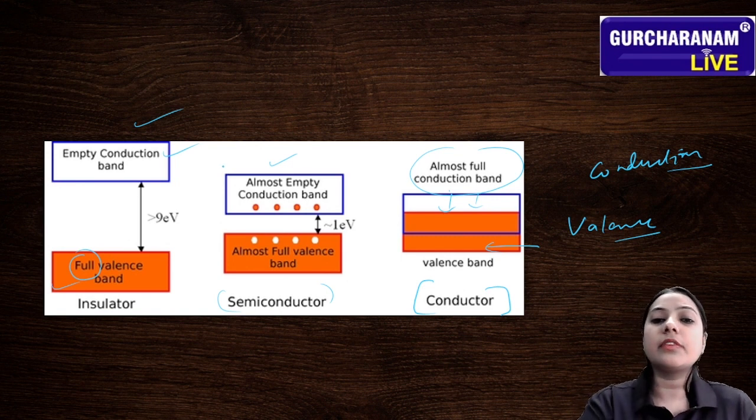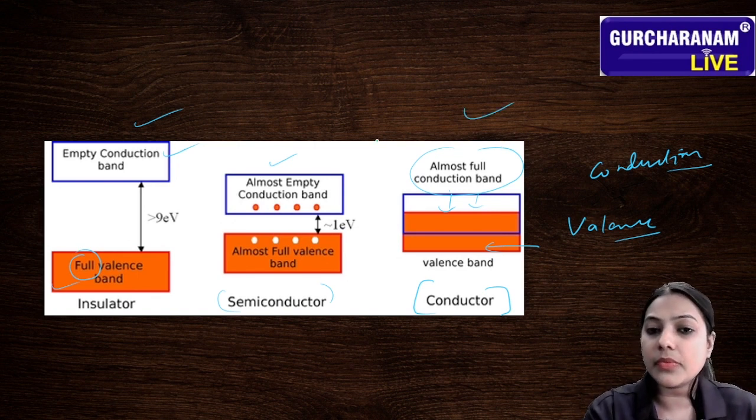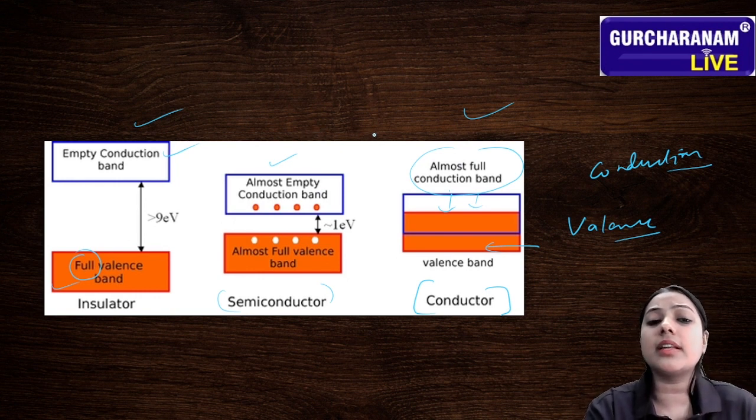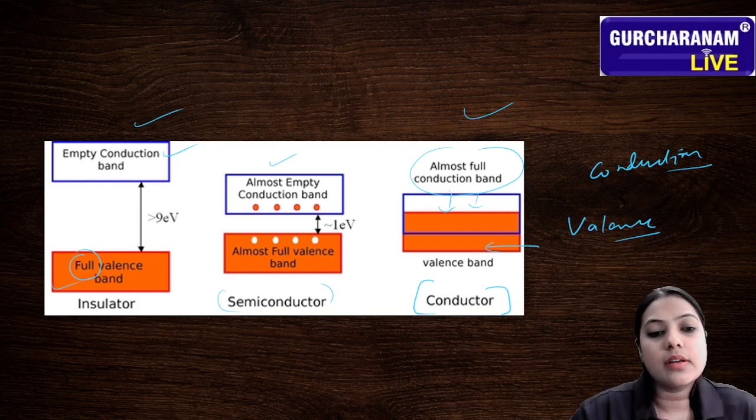So we can say that there is full chance to conduct electricity in a conductor, some chance to conduct electricity in a semiconductor, but no chance to conduct electricity in insulators. Okay, students, understand?